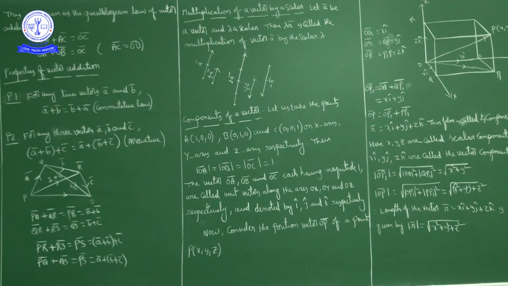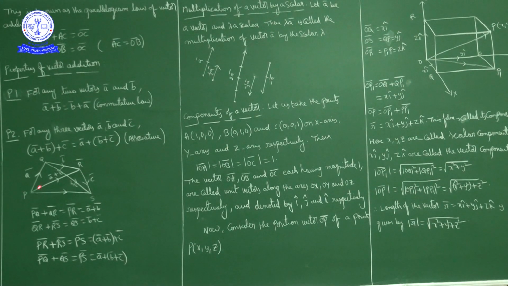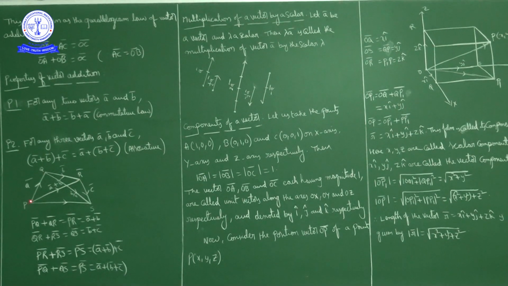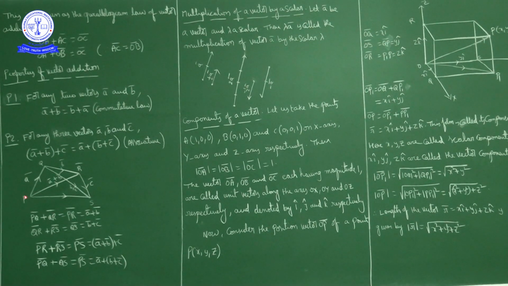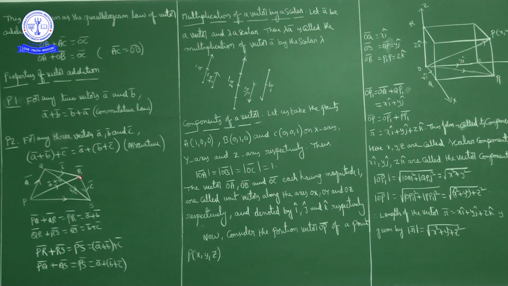Now observe carefully. PR bar is A bar plus B bar. In triangle PRS, PR bar is A bar plus B bar, and RS bar is C bar.